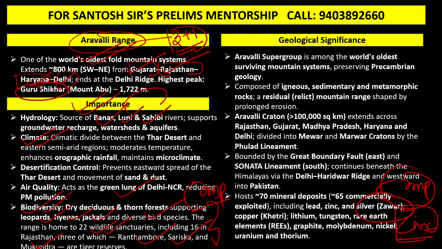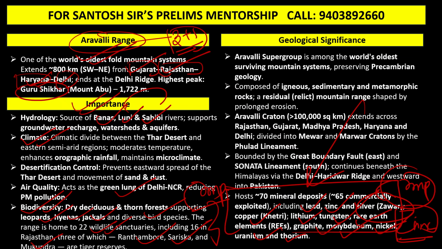We have here, you can see, lead, zinc, silver, copper, lithium, tungsten, rare earth elements, graphite, molybdenum, nickel, uranium, thorium. So please have a look at what kind of mineral deposits are found in Aravalis, and that is what the entire controversy is about: mining versus conservation of Aravalis. And that is what this entire legal definition of Aravalis we have to find out.